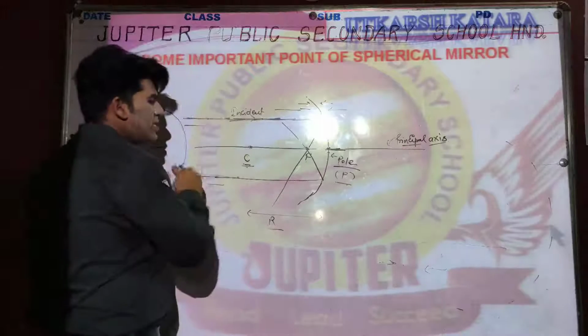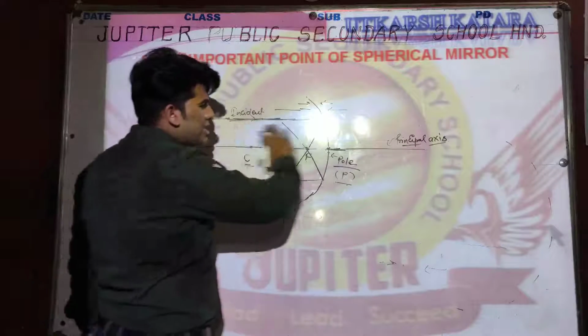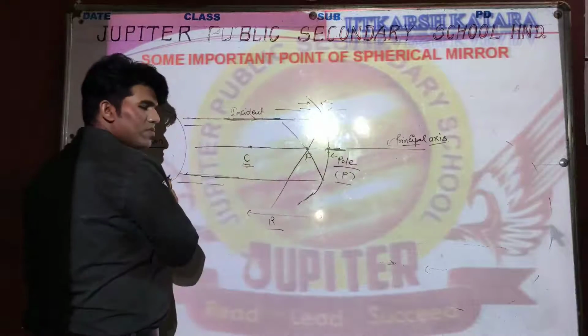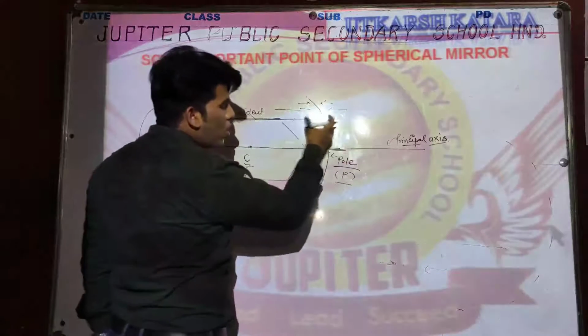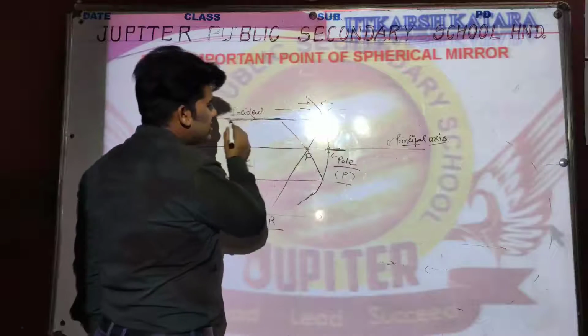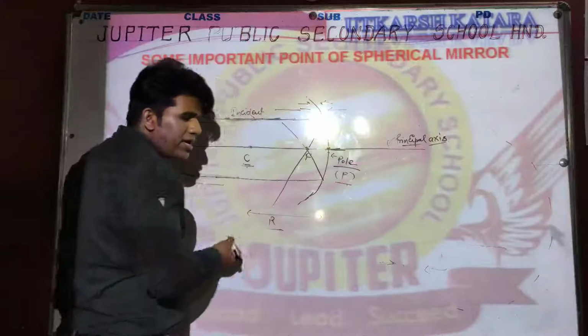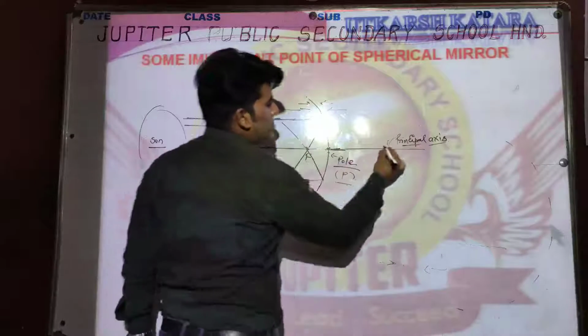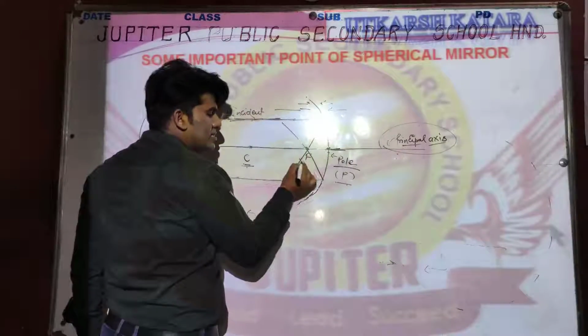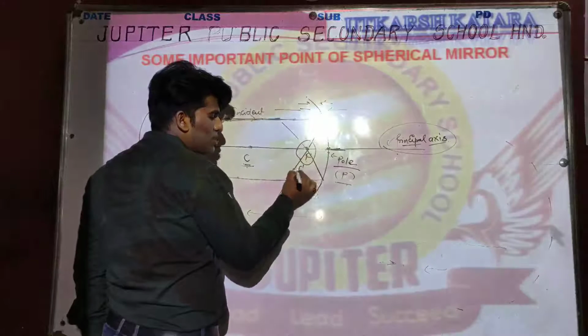Now let's check out when the parallel light rays which are coming from the sun are incident on this reflective surface. After incidence, these rays will reflect and collect at a point on the principal axis, and that point is known as focus.